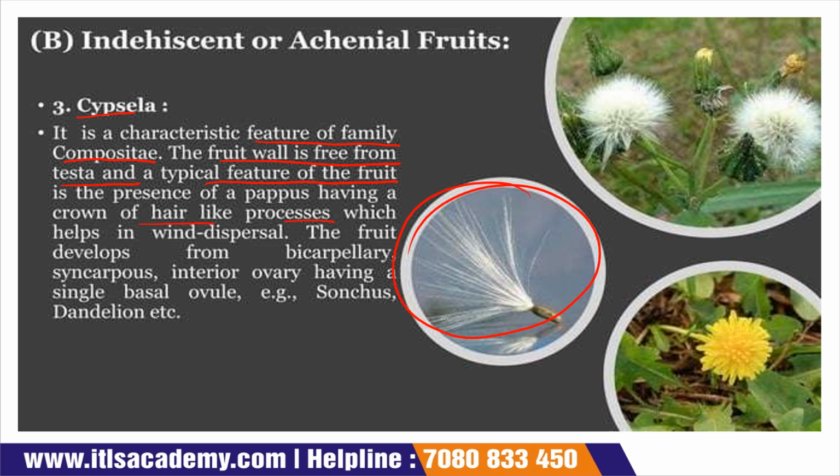This is their characteristic, and they help in wind dispersal. The fruits are always developed from a bicarpellary syncarpous inferior ovary, and they have a single basal ovule. For example, Sonchus and dandelion.